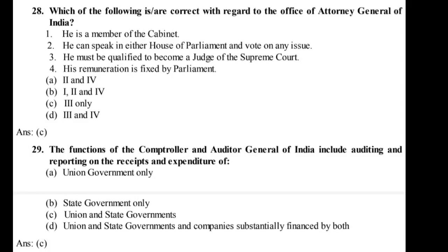Ans. C. 29. The functions of the Controller and Auditor General of India include auditing and reporting on the receipts and expenditure of A. Union Government only. B. State Government only. C. Union and State Governments. D. Union and State Governments and companies substantially financed by both.